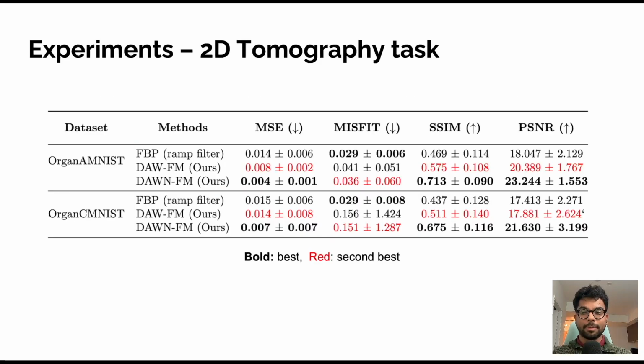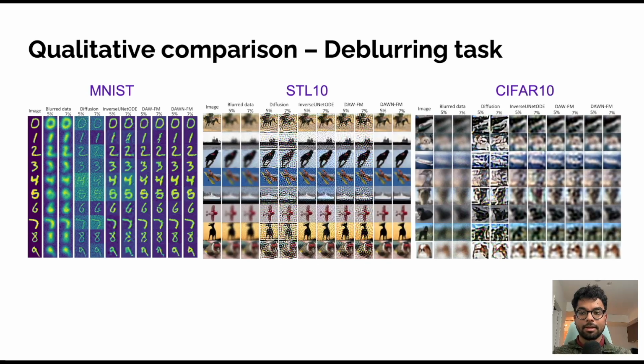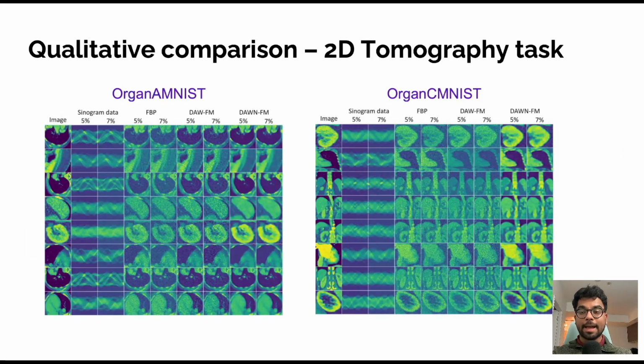We also evaluate DON-FM on 2D tomography tasks and compare it against classical filtered back projection as well as our earlier DAW-FM variant. Across two datasets, OrganAMNIST and OrganCMNIST, DON-FM consistently achieves lower reconstruction error and higher SSIM and PSNR. Moreover, for the deblurring task, DON-FM consistently recovers clearer structures and more faithful details, particularly in challenging high noise scenarios. Here we consider 5% and 7% added noise in the blurred data. A similar pattern holds in the 2D tomography task, where DON-FM delivers cleaner reconstructions and better structural preservation under noisy measurements as compared to baselines.